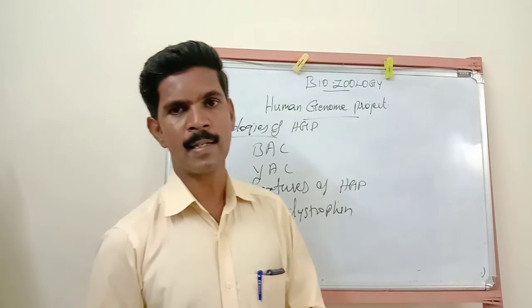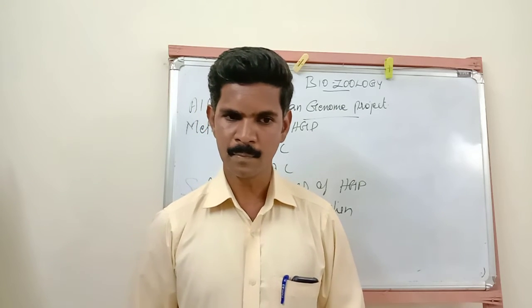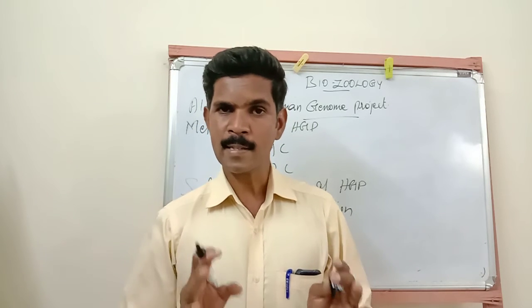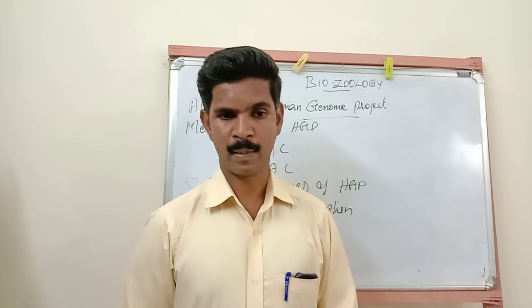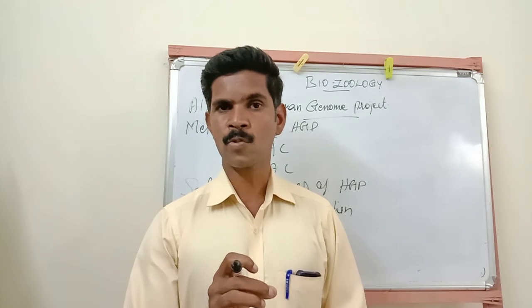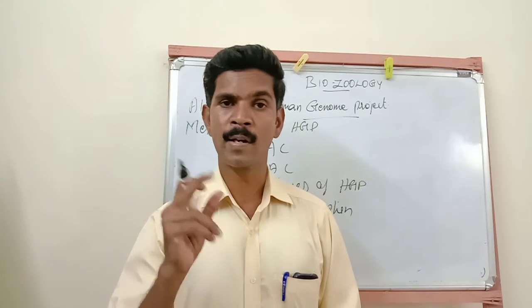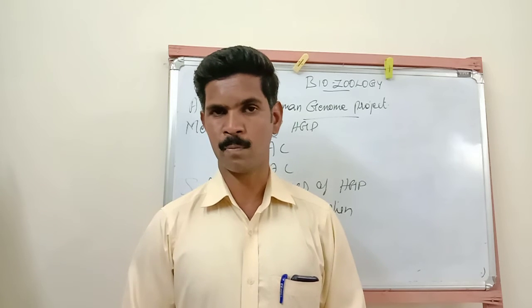Then the third salient feature of the Human Genome Project is, you all know there are 46 chromosomes arranged in 23 pairs. The 19th chromosome consists of a high density of genes, that means more genes are present in the 19th chromosome.